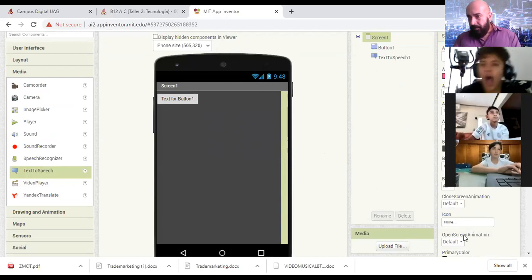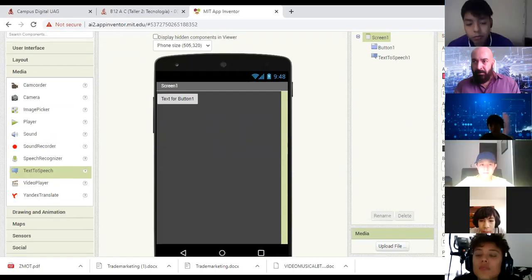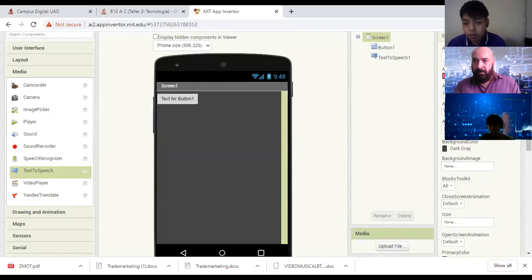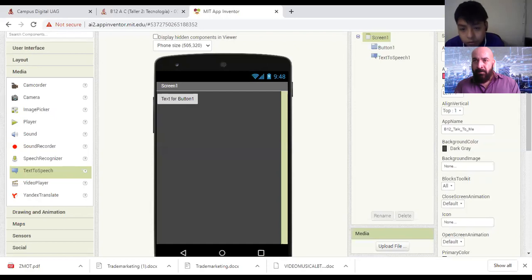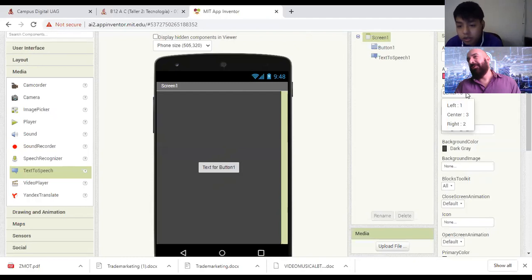Then, okay, alignment. We will center the button and then center the button one more time. Now I have the button in the center of the screen. It's because, notice that the screen is being aligned horizontal center and vertical center.